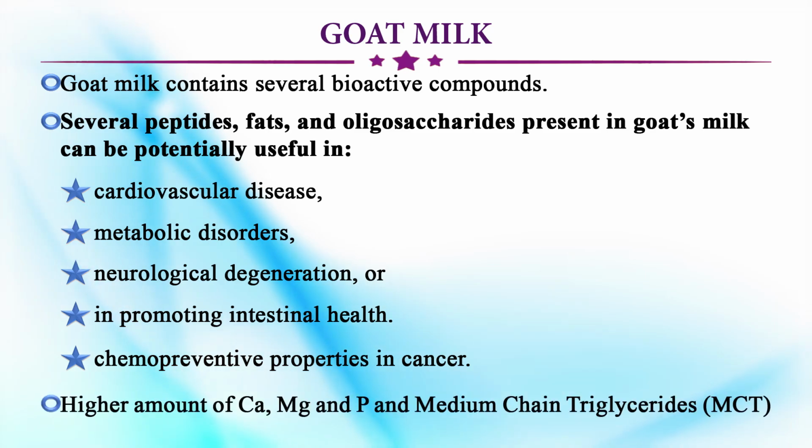It contains higher amounts of calcium, magnesium, phosphorus and medium chain triglycerides, and it is recommended for infants, old and convalescent people. So goat milk is very much in demand, particularly when people are in recovery mode, or for infants or the old, because of the lot of health benefits, particularly in cardiovascular diseases, neurological degeneration, and cancer.